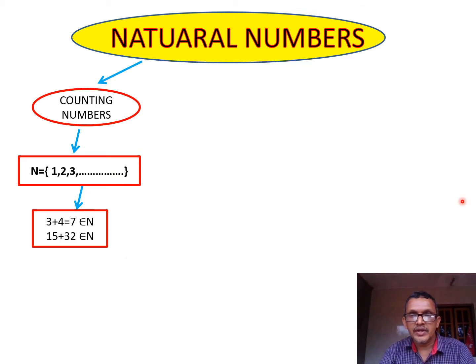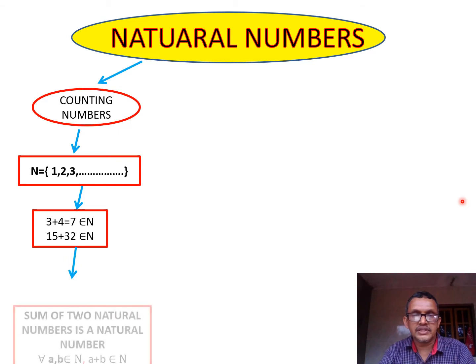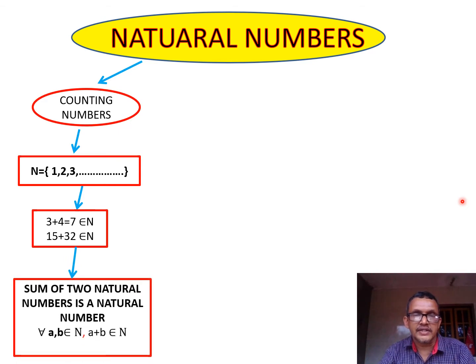Therefore, the addition operation is satisfied under this set of natural numbers. Mathematically, for all a, b belongs to N, a plus b belongs to N.